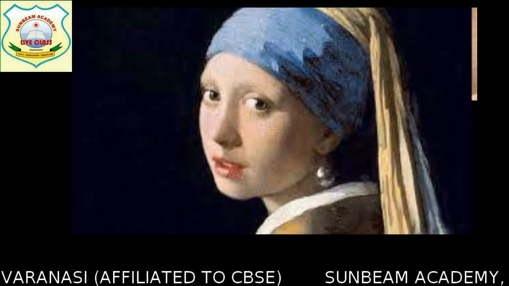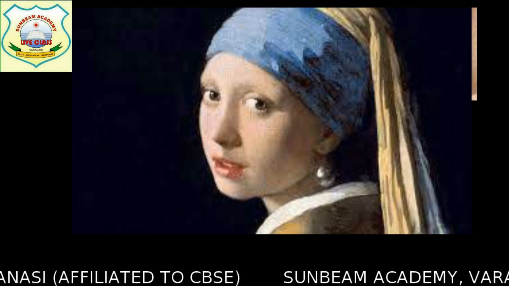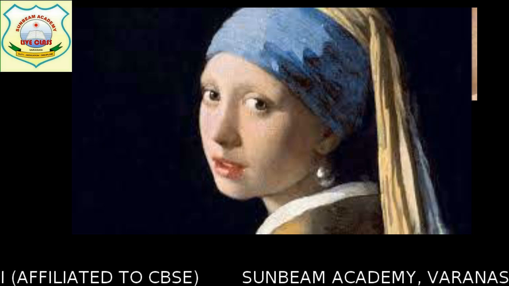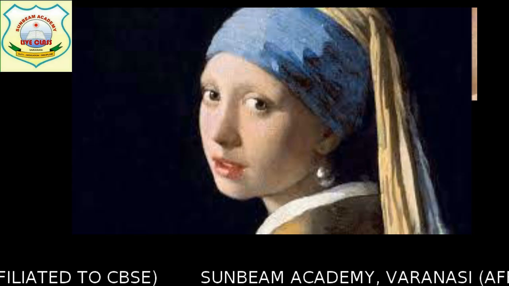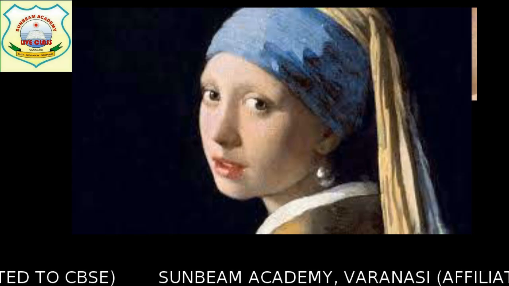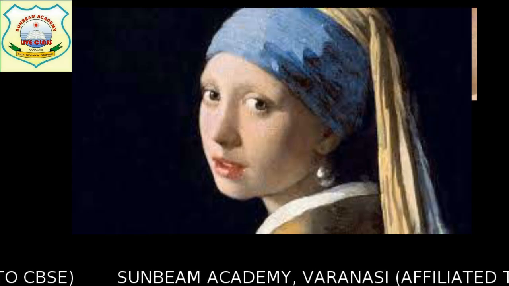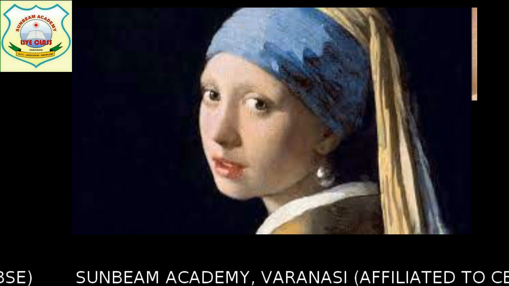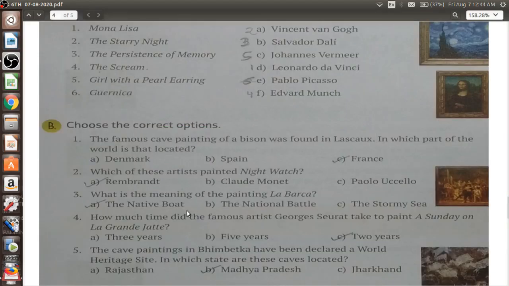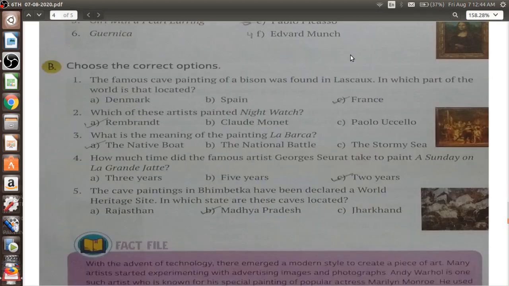If you can see, this is the earring which she is wearing, and this painting was made by Johannes Vermeer.